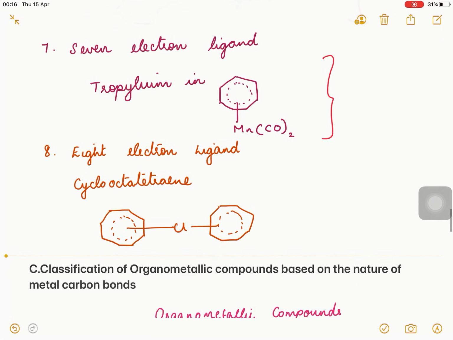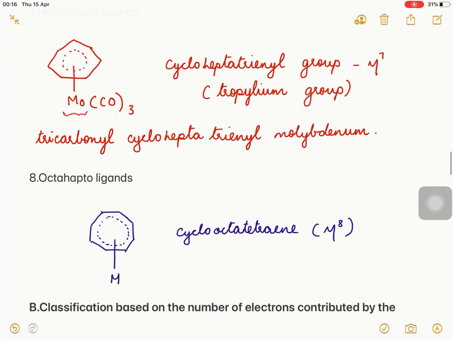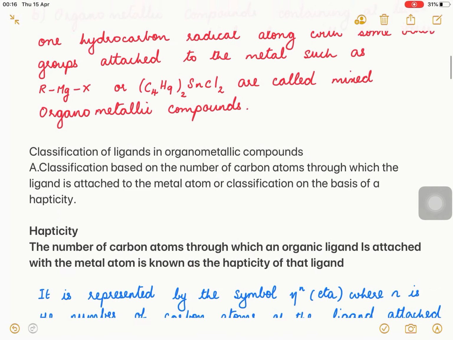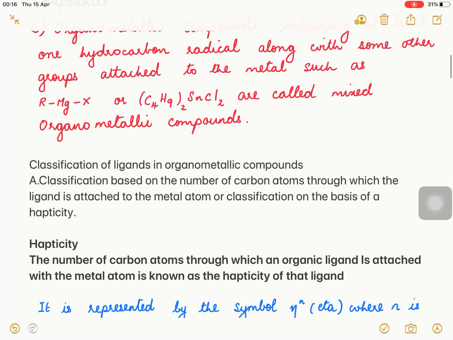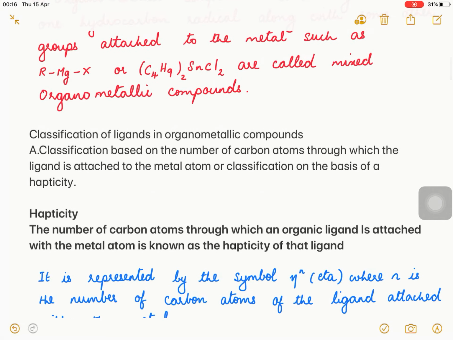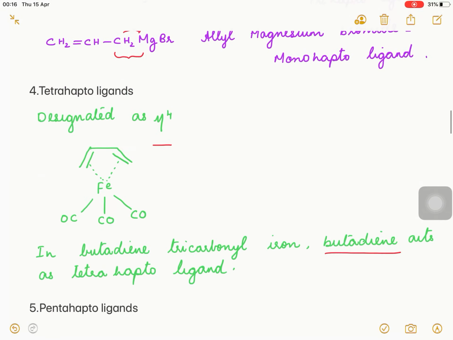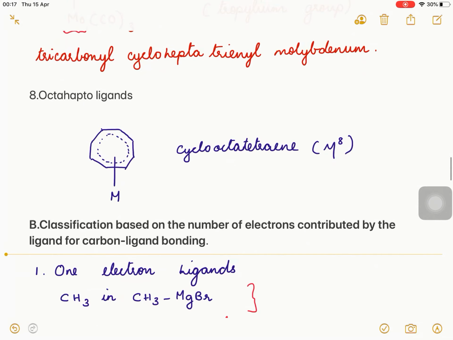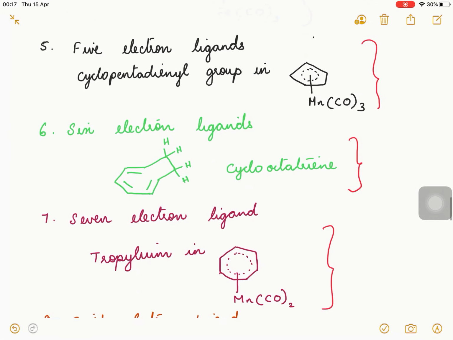Here we discussed two types of classification for ligands: the classification based on the number of carbon atoms through which the ligand is attached to the metal atom, and the second classification based on the number of electrons contributed by the ligand for carbon-ligand bonding.